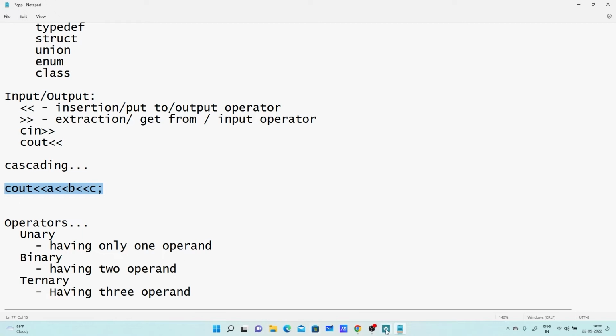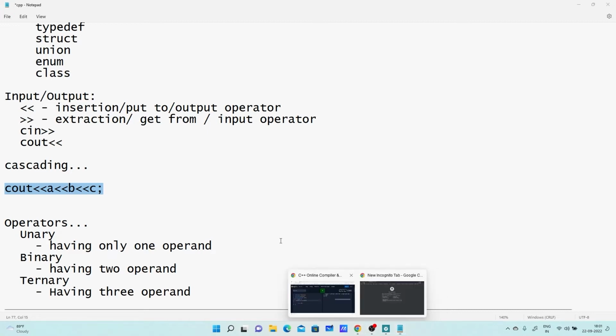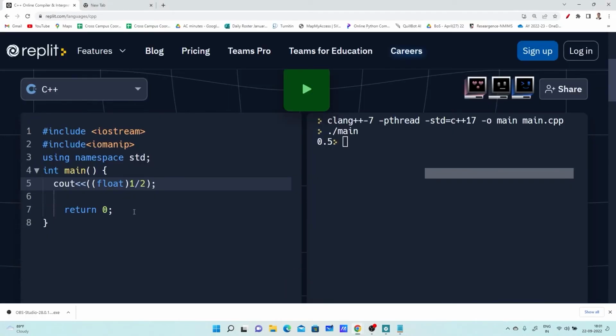If I want to read input from the user and display output to the user, how can we write the program? Listen and concentrate. Here I am declaring one integer variable a, and I want to read it from the user and display it. Which function reads from the user? cin. So I write cin a. And to display it, with the help of cout, I write cout a. Let me run this program.